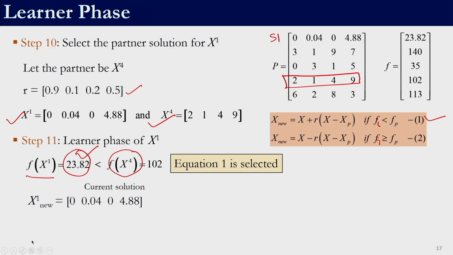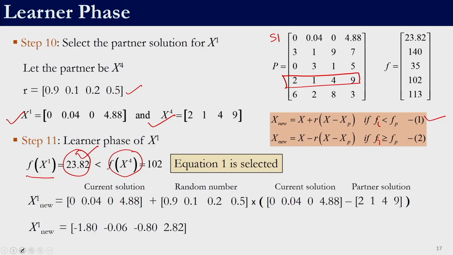If we apply equation 1, equation 1 specifies that the new solution is the current solution plus the random number multiplied by the difference between the current solution and the partner solution. Here also it is the same thing. For example, this 4.88 has to be added with this number 0.5 into 4.88 minus 9, because this I am generating for the fourth variable.